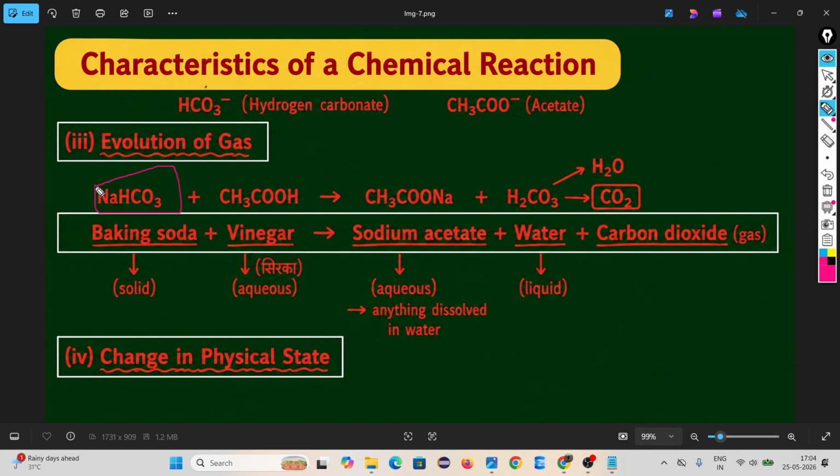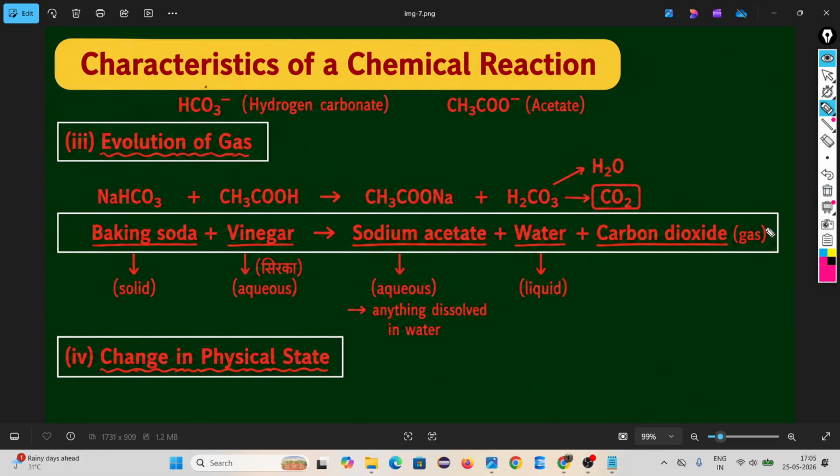NaHCO3 is called baking soda, or sodium hydrogen carbonate. When it reacts with acetic acid, the sodium from the baking soda attaches with the acetate to form sodium acetate. Look, CH3COONa is complete. Remaining here is H2CO3. This again breaks down to give water, H2O, and CO2.